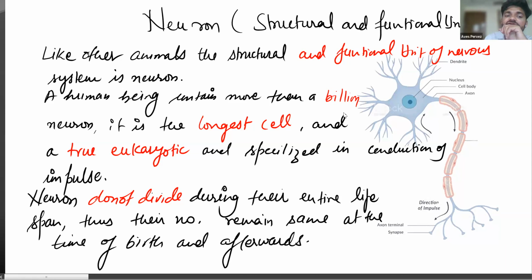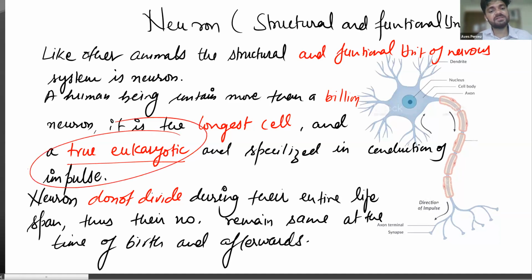And it is a true eukaryotic cell. What do you mean by the word true eukaryotic? Is there anyone who can explain the word true eukaryotic? What are eukaryotic cells? True eukaryotic means there are two types of cells: one is the prokaryotic, another one is the eukaryotic.